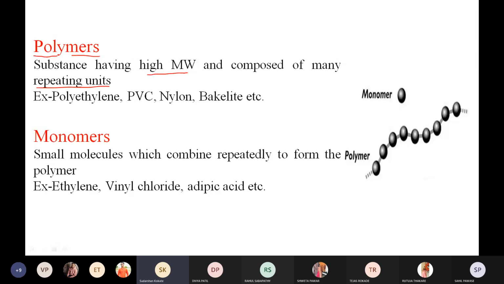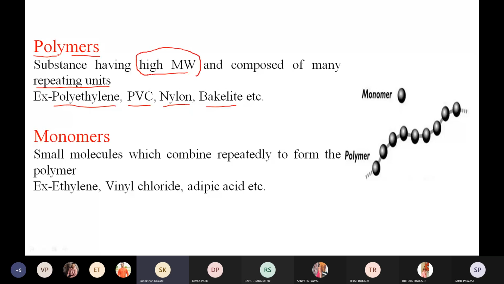The example of polymer is what? Polyethylene, right? So this is the polymer. Even PVC, polyvinyl chloride, nylon 66, bakelite, these are the examples of what? Polymers, right? Polymer means what? It is a process in which the same monomer or different monomers link together to form large molecules, and those molecules have what? Very high molecular weight, right?